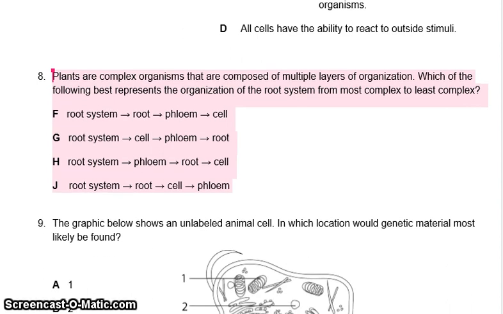Question 8. Plants are complex organisms that are composed of multiple layers of organization. Which of the following best represents the organization of the root system from most complex to least complex? F. Root system, root, phloem, cell. G. Root system, cell, phloem, root. H. Root system, phloem, root, cell. Or J. Root system, root, cell, phloem.